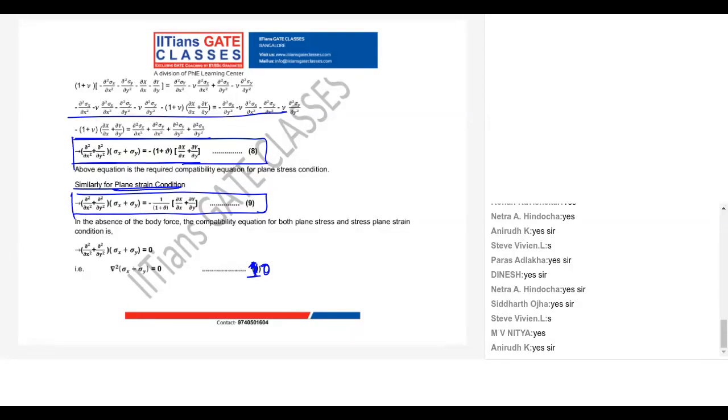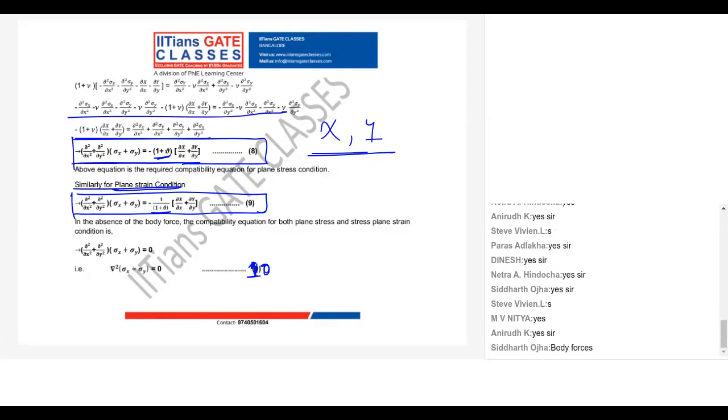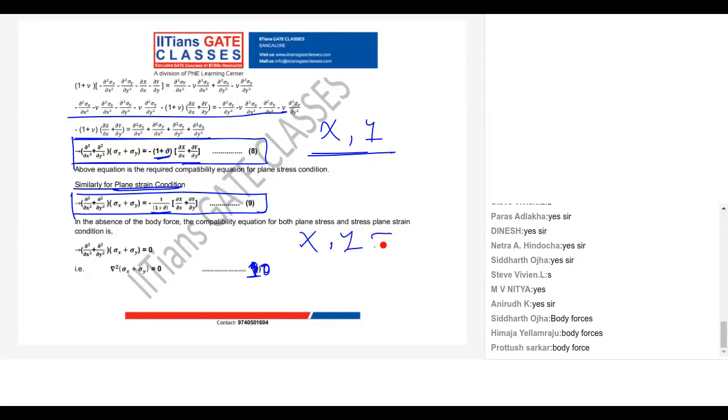So what is the difference? Here 1 plus nu is in the numerator, here 1 plus nu is coming in the denominator. Remaining all are the same. What are capital X and capital Y here, guys? We have discussed. These are my body forces per unit length in X and Y direction. Now in the absence of body forces, if my capital X and capital Y are 0,